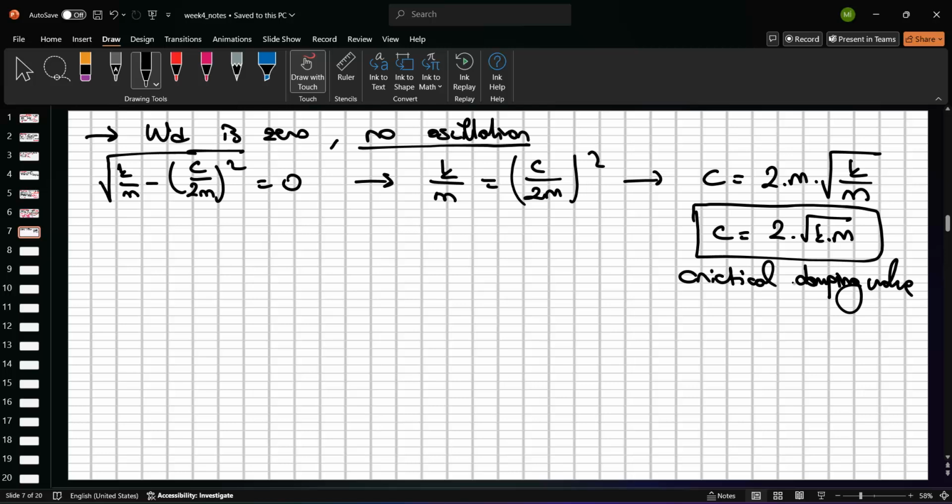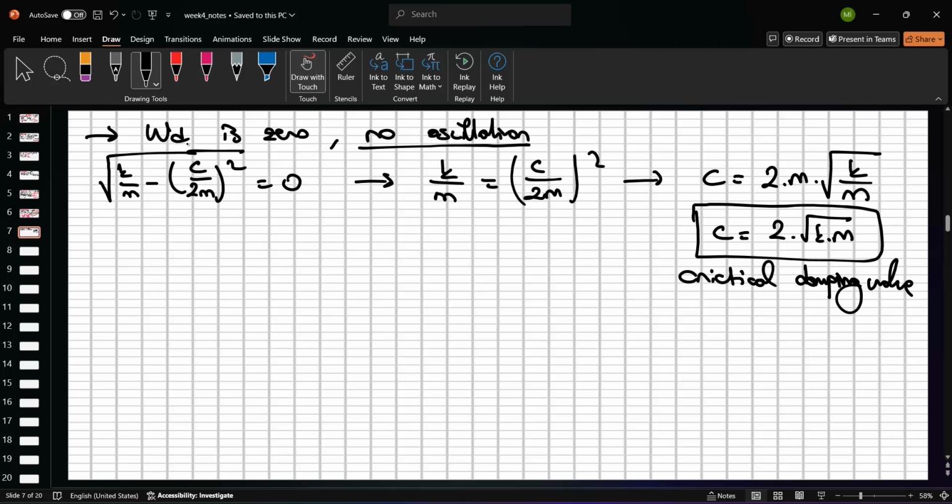And so if our system is equal to this one, we don't have any oscillation, and the critically damped value represents that our oscillation starts at this point. If we equalize the WD to 0, this is the first point to start the oscillation, right? You understand that?